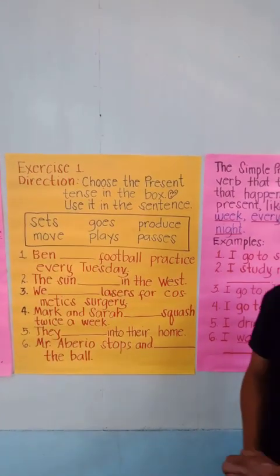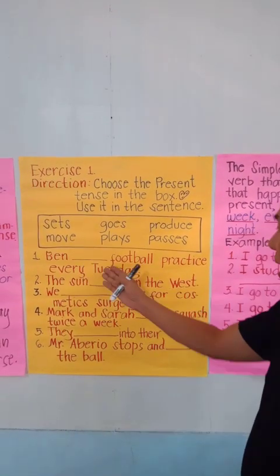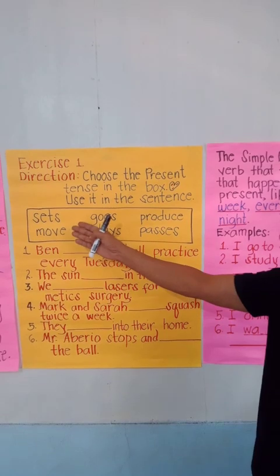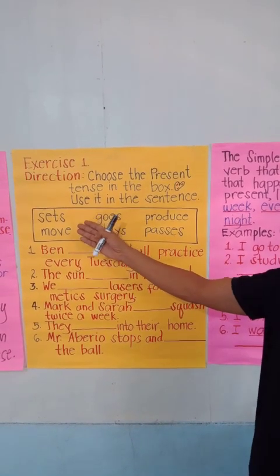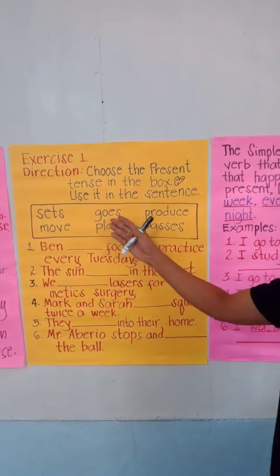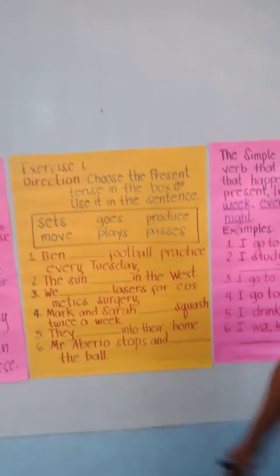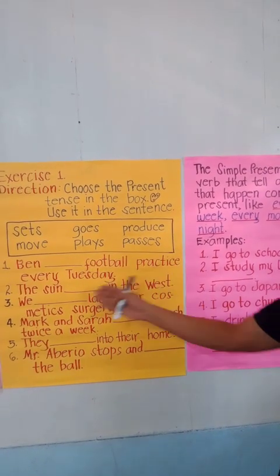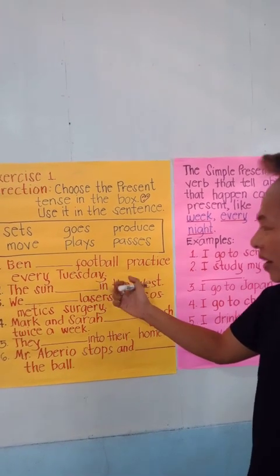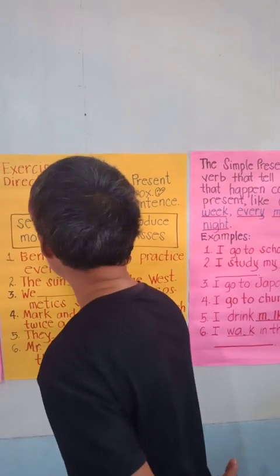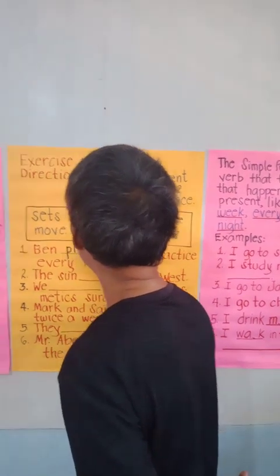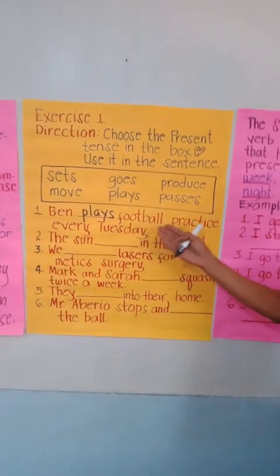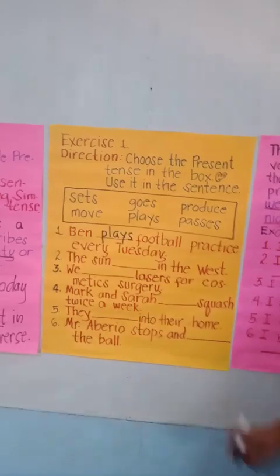Okay, let's try to answer. Ben blank football practice every Tuesday. Now let us choose. Which do you think is the verb in a simple present tense in the box that we are going to supply the missing blank? Ben plays football practice every Tuesday. Very good. So let us write plays. Again, let us read. Ben plays football practice every Tuesday.